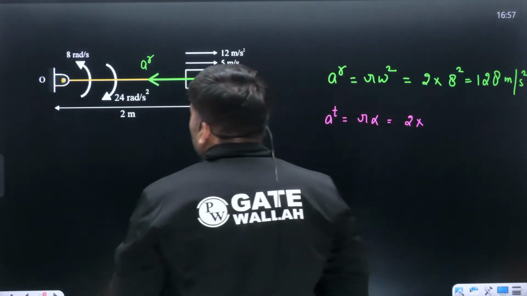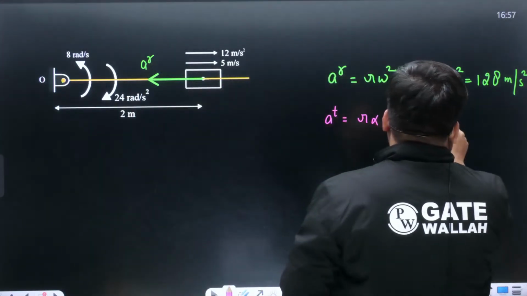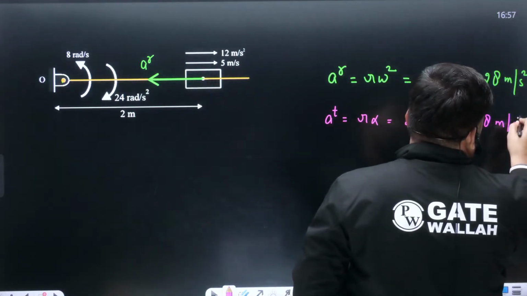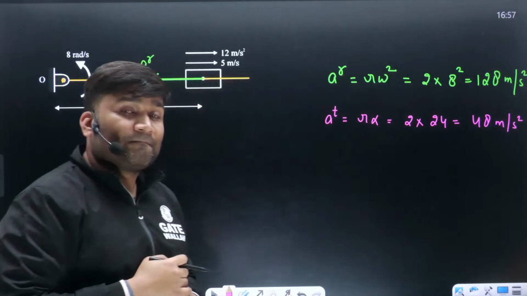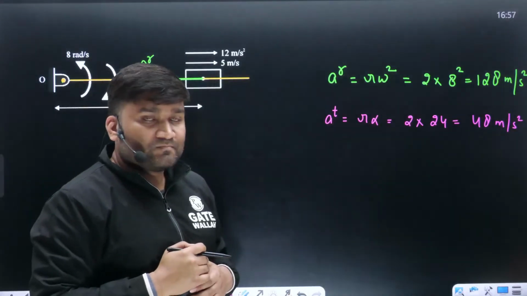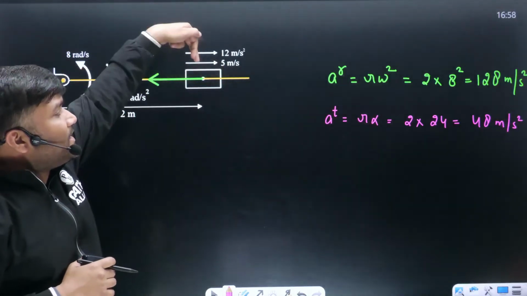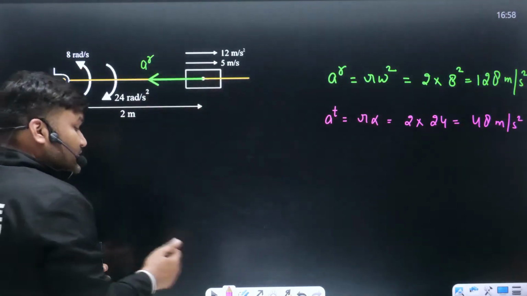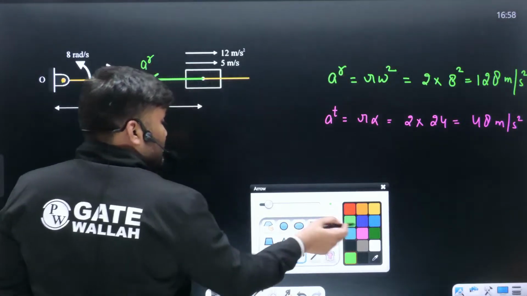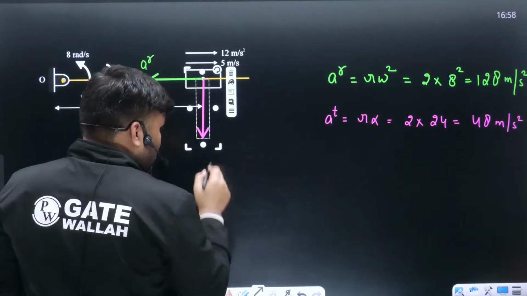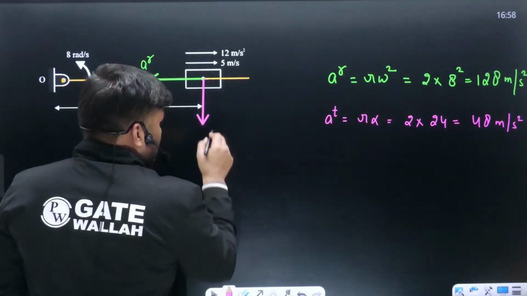The value of alpha is given as 24 radian per second square. So what will be the value of r alpha? This is 48 meter per second square. And what will be the direction, beta? Sir, alpha is given as clockwise. So perpendicular to the link in the downward direction, you are going to have tangential acceleration. Let me draw that diagram. Tangential acceleration is going to be somewhere here. This is 48. Tangential acceleration.